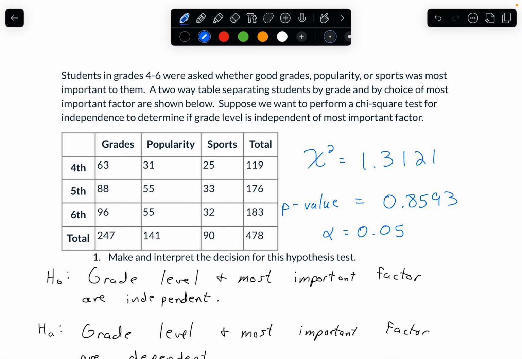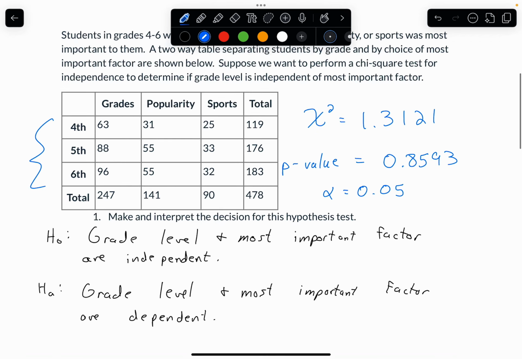We're going to wrap up the problem that we've been looking at about our students in grades 4 through 6, asking whether good grades, popularity, or sports is the most important to them. So we've got our two-way table, and I've copied and pasted our null hypothesis and our alternative hypothesis.